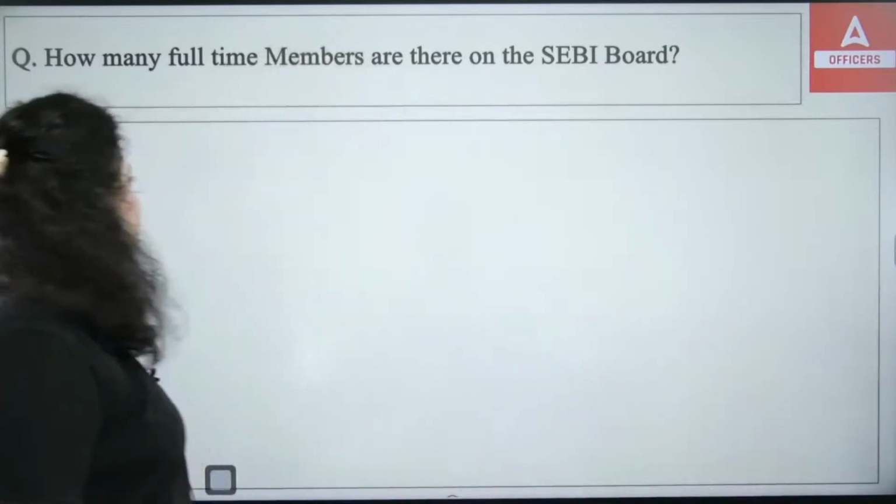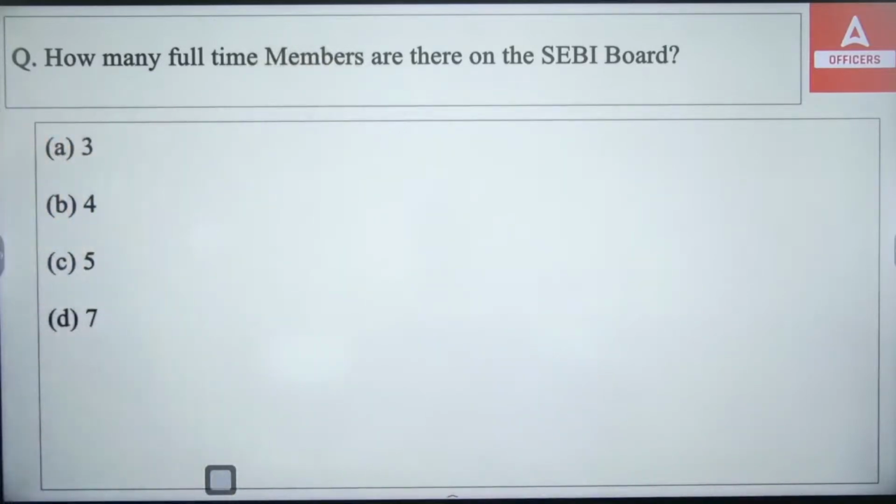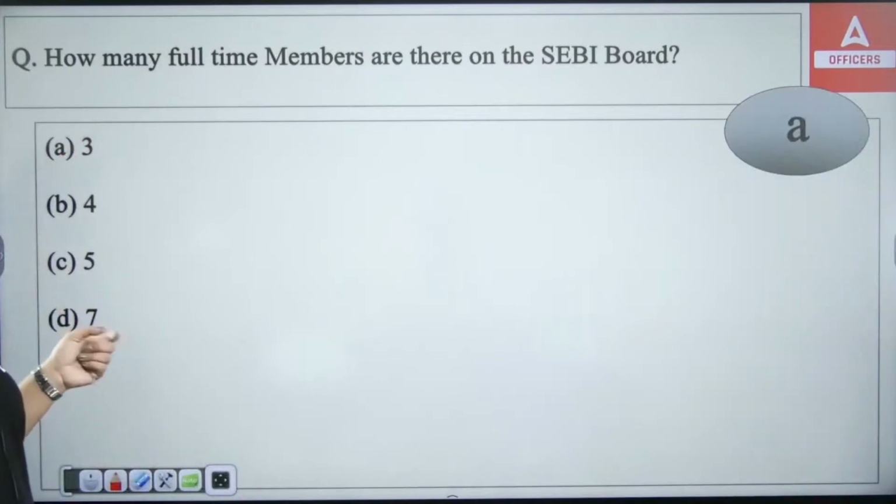Okay, now here the full-time members in SEBI's board should be 3. How many full-time members should be there? 3 full-time members should be there in SEBI's board. So the right answer will be your A option.